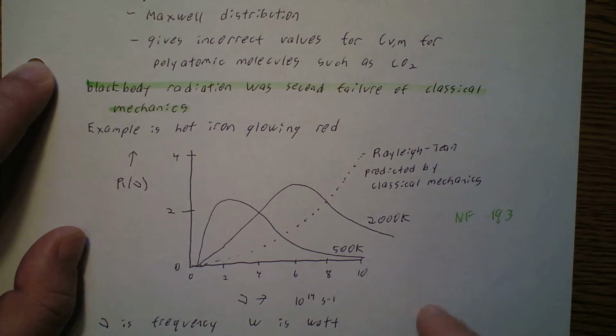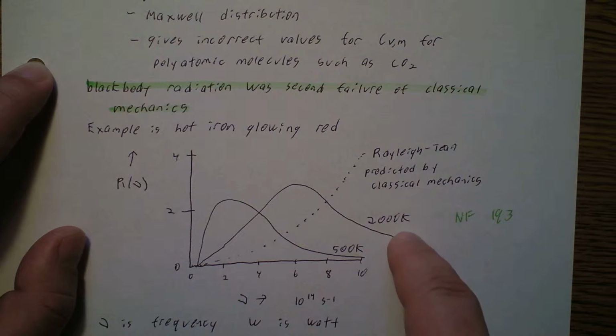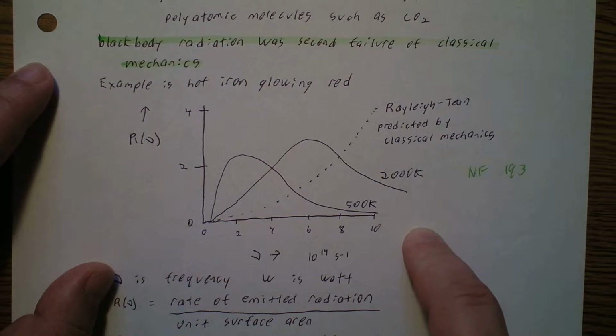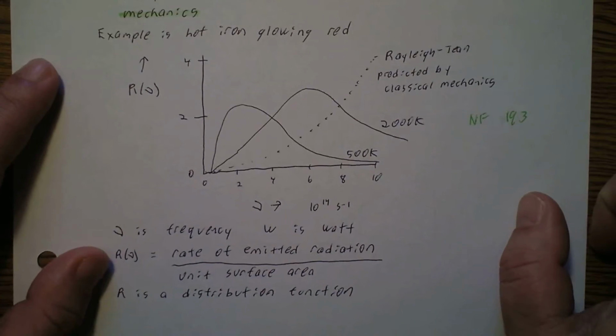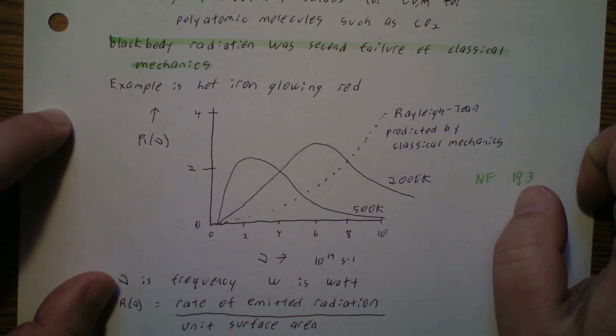But instead what we see at like 500 Kelvin, we get a curve that looks like this. And then at 2000 Kelvin, we get a curve that looks like this. So nu is frequency, so this is increasing frequency. That'd be like red, green, blue, or infrared, visible, ultraviolet, whatever.